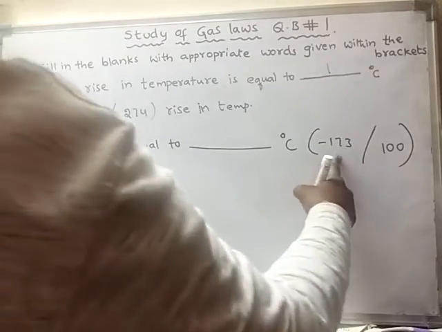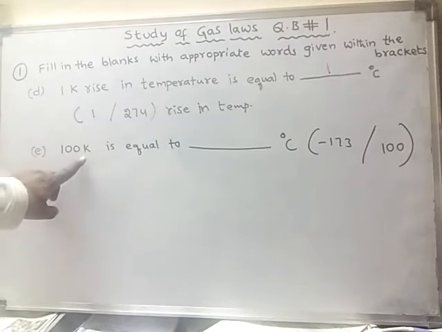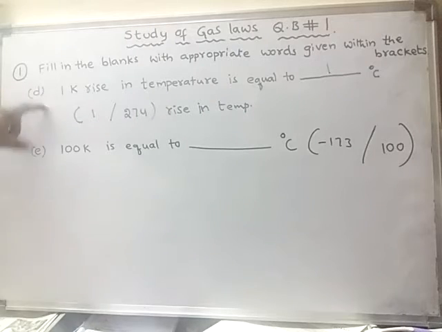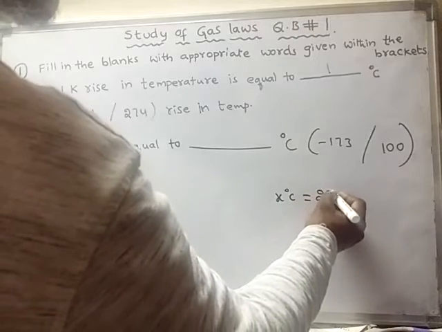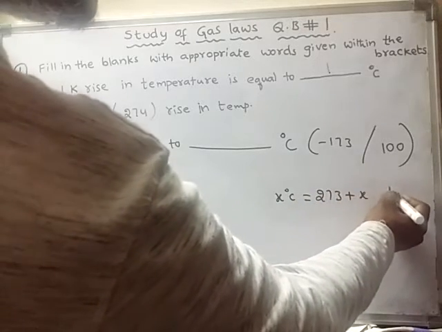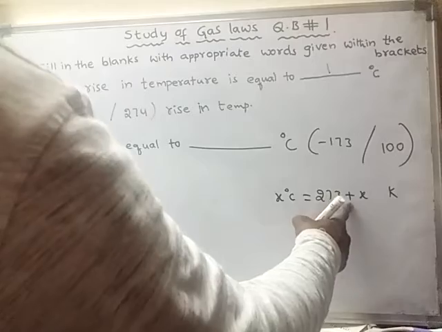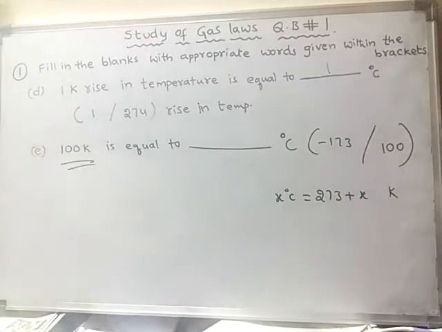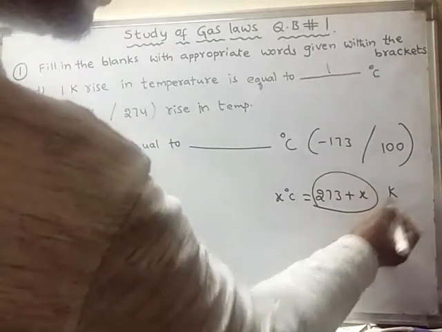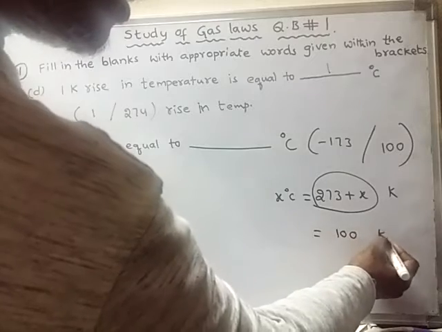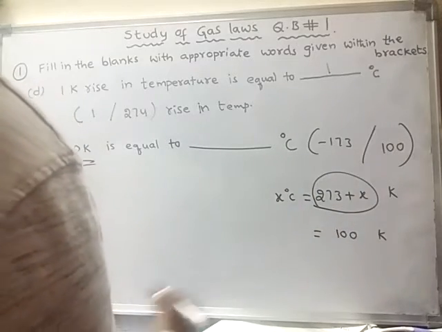So what is the correct answer? Either this one or this one. Which one is correct? We have already discussed the topic related to this question in the previous question. So x degree centigrade will always be equal to 273 plus x Kelvin. Here 100 Kelvin is given, so this entire value is 100 Kelvin.